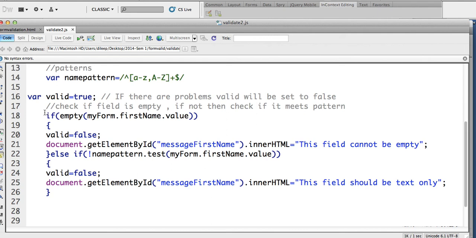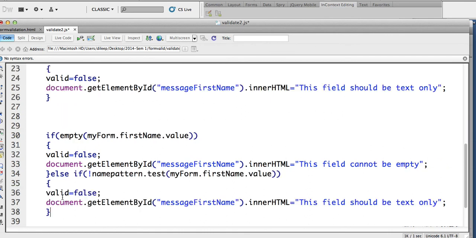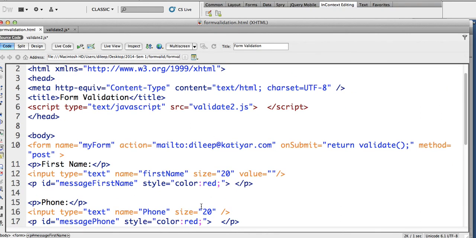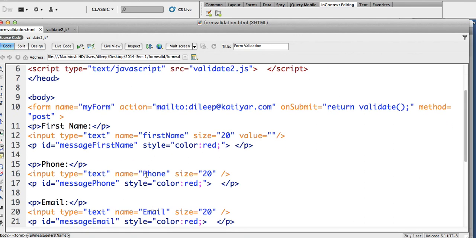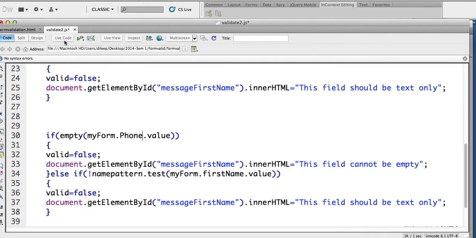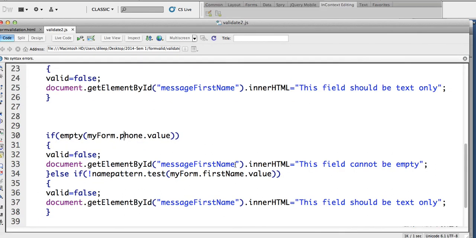Now all of this was for name, first name. I'm going to take the whole thing and I'm going to use it for phone. See? And what do I have for phone? Oh, P is capital. So just be careful. I should have been following the camel case. Let me make my P small. And message phone. So that's good.